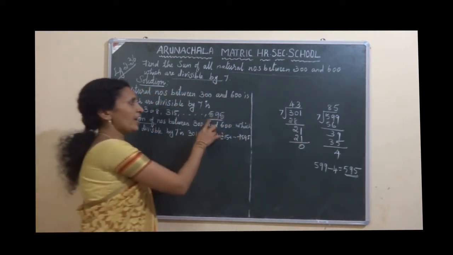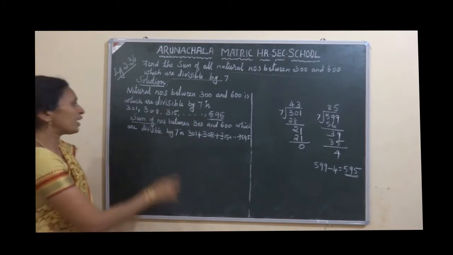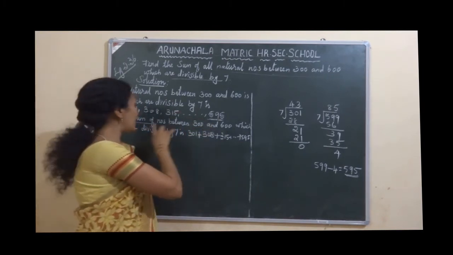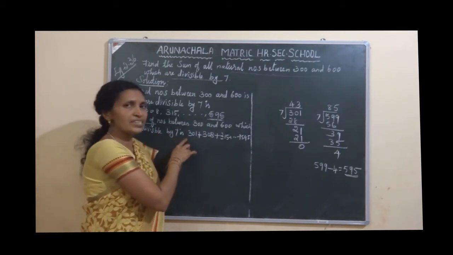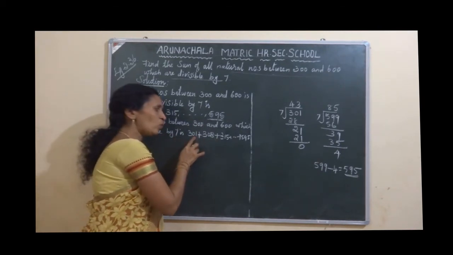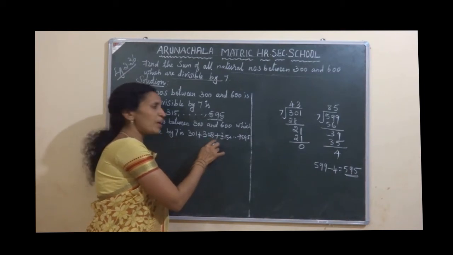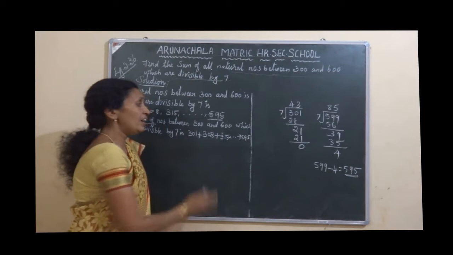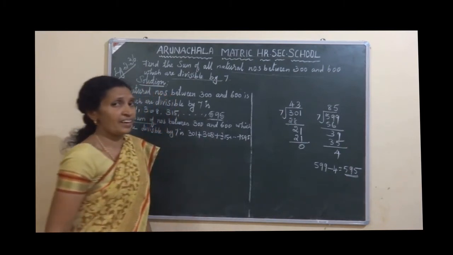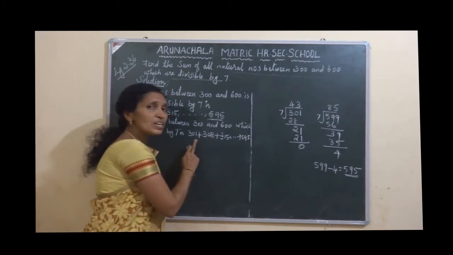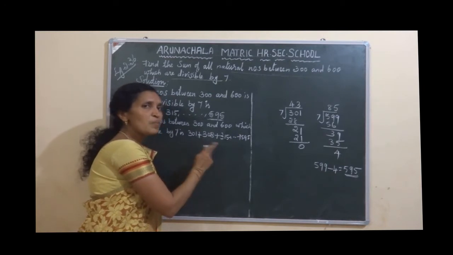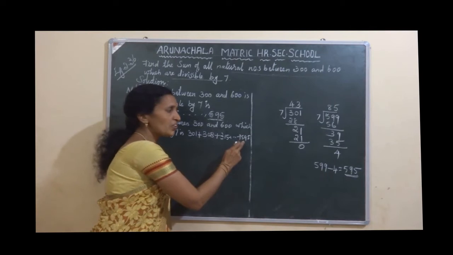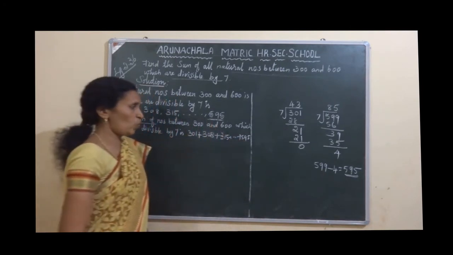Right? 595. Next. Sum of numbers between 300 and 600 which are divisible by 7, how can you write? 301 plus 308 plus 315 plus etc. plus 595. Is this a series? Yes. First term is 301. Common difference is 7. Last term is 595.